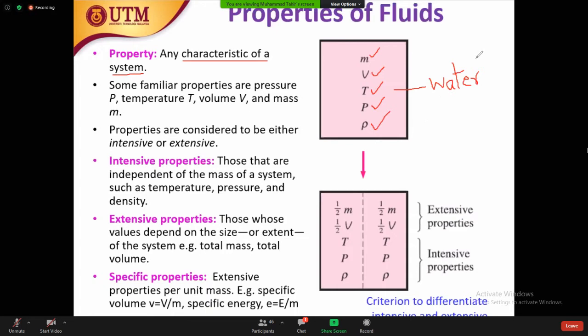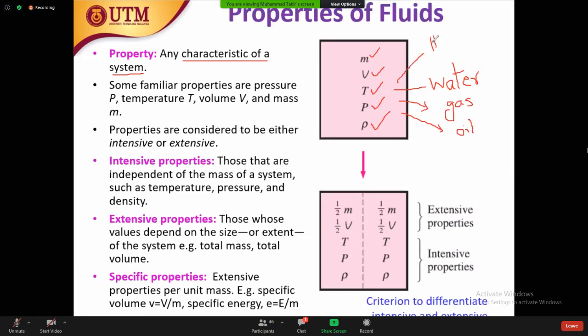For example, we can say water, or maybe this system has a gas. If this one has a gas, then all properties should be there, but maybe their values will be different. For example, the gas mass is different, the density is different, and maybe you have oil, or maybe you have honey.